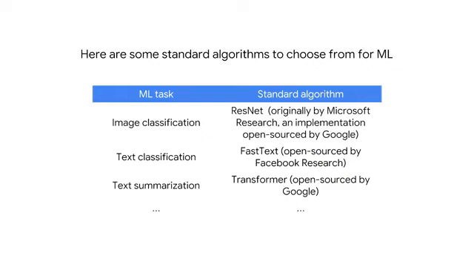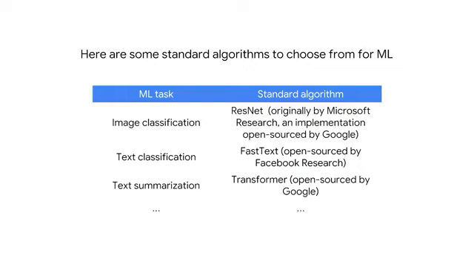So here are some standard algorithms that help with very common machine learning tasks. There are many others, but again, the point is to stop your data scientists from reinventing the wheel. The best kept secret in machine learning research is that most accuracy improvements come about because of better data.